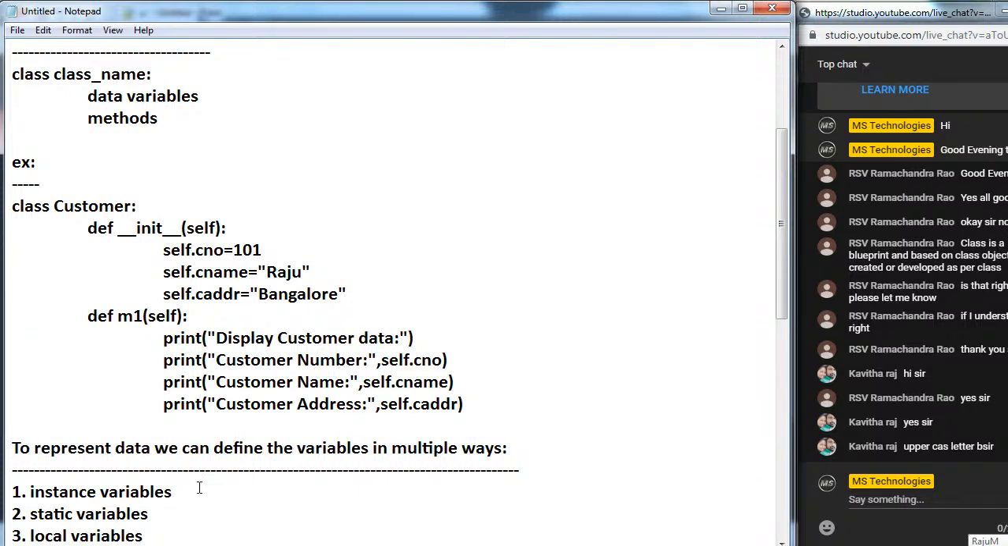Instance variables are nothing but object level variables. Whenever we create the object, at that time only initialization will be performed for these instance variables. Static variables are nothing but class level variables.